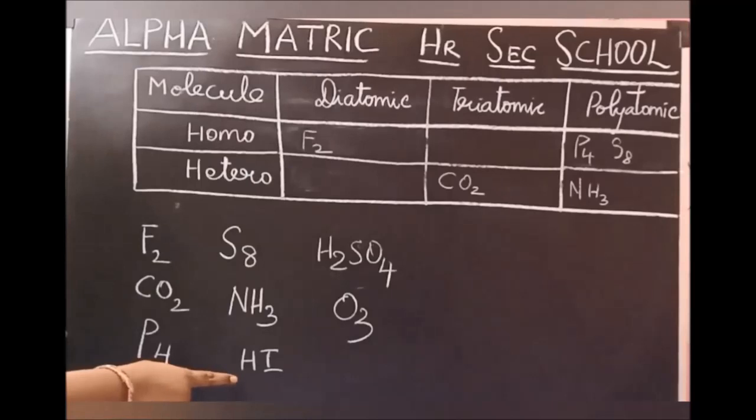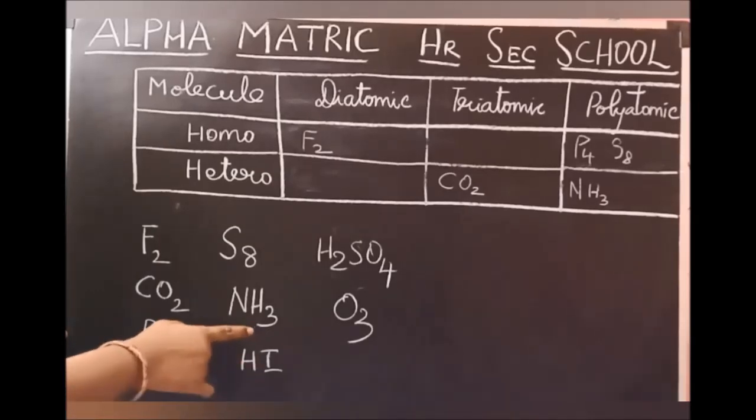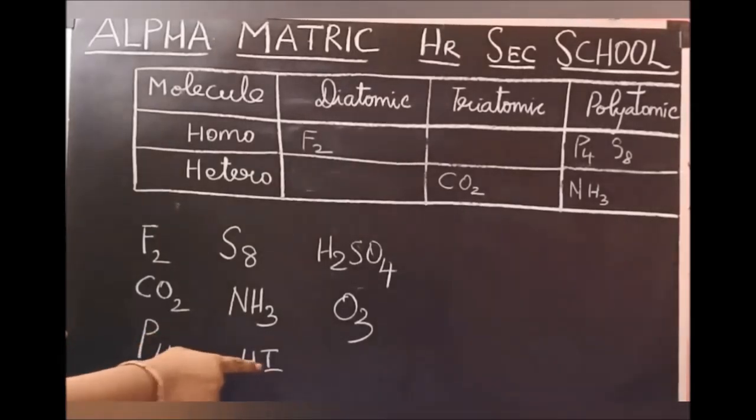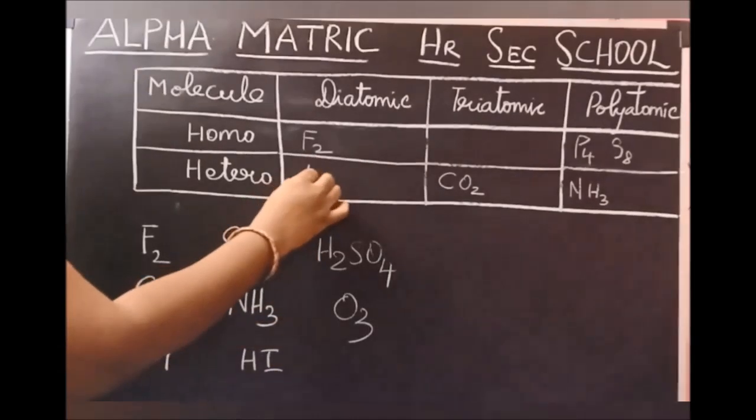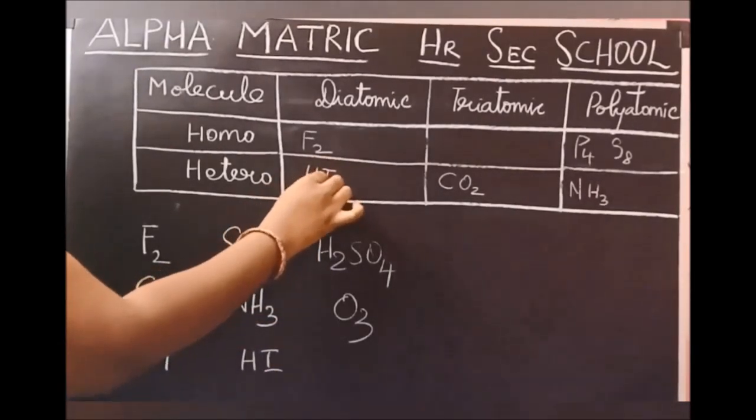Next, hydrogen iodide. There are 2 atoms. Diatomic molecule, and 2 atoms are different kind of atom. So heterodiatomic molecule.